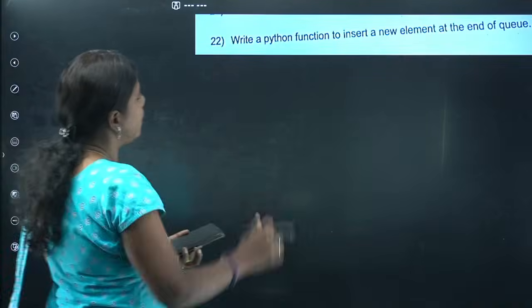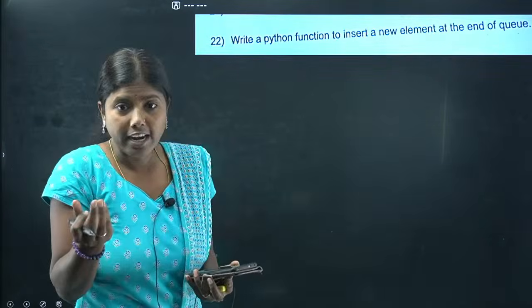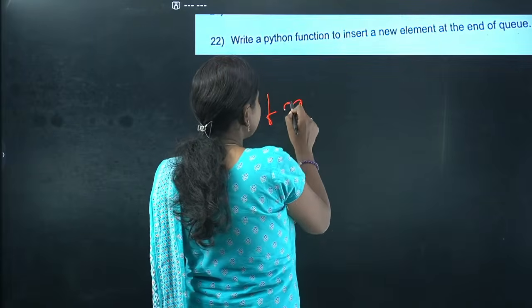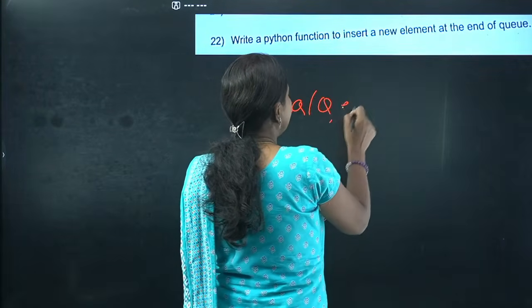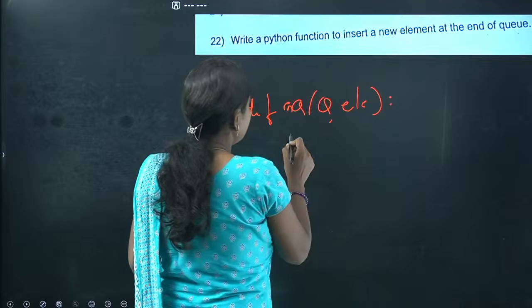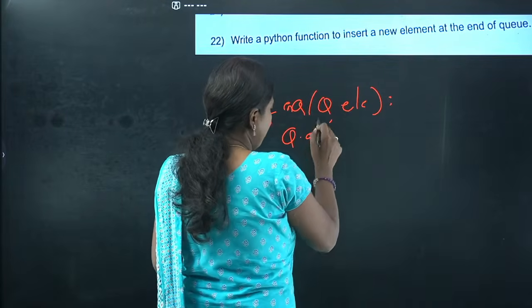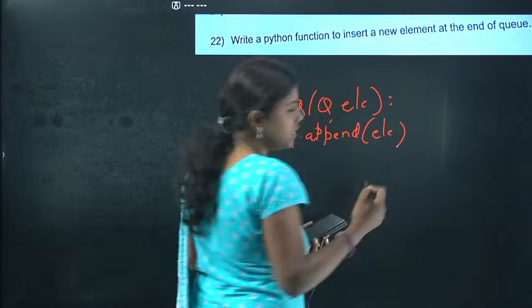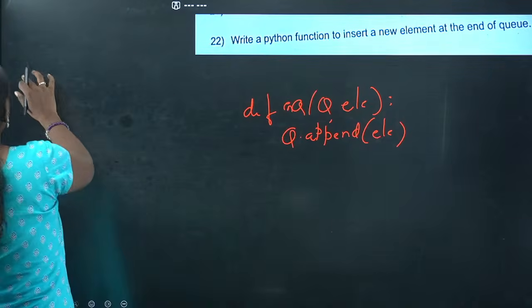What is the Python function to insert an element into the end of the queue? I'll just write it very quickly. def enq(q, ele): colon. So you just have to write q.append(ele). The append function should be used. This is going to be the answer for this question, and you need to write the syntax.